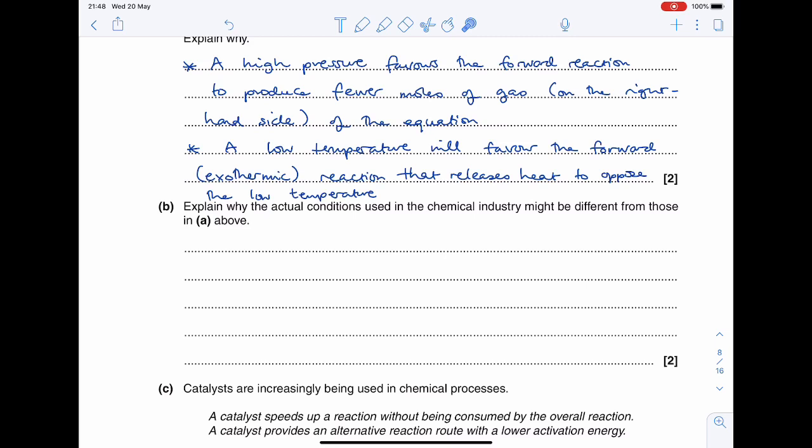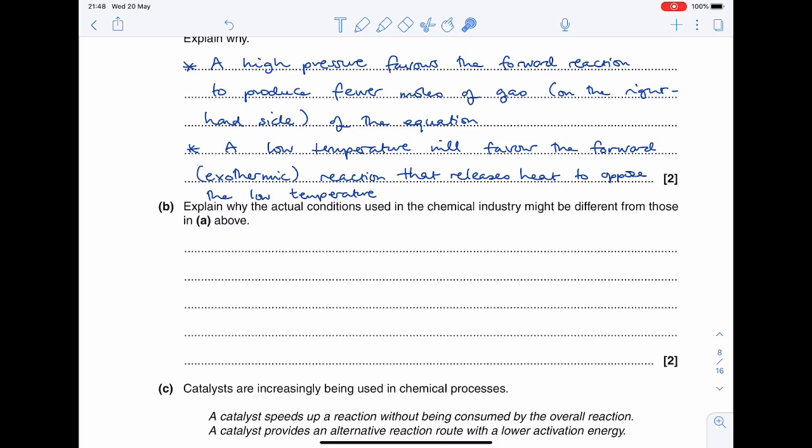With some exam boards, they won't allow safety as an answer, but for OCR, they in the past have allowed the fact that running high pressures will have a safety issue associated with it because they could explode, I guess. With low temperature, well, the obvious reason is a low temperature will reduce the rate of reaction.